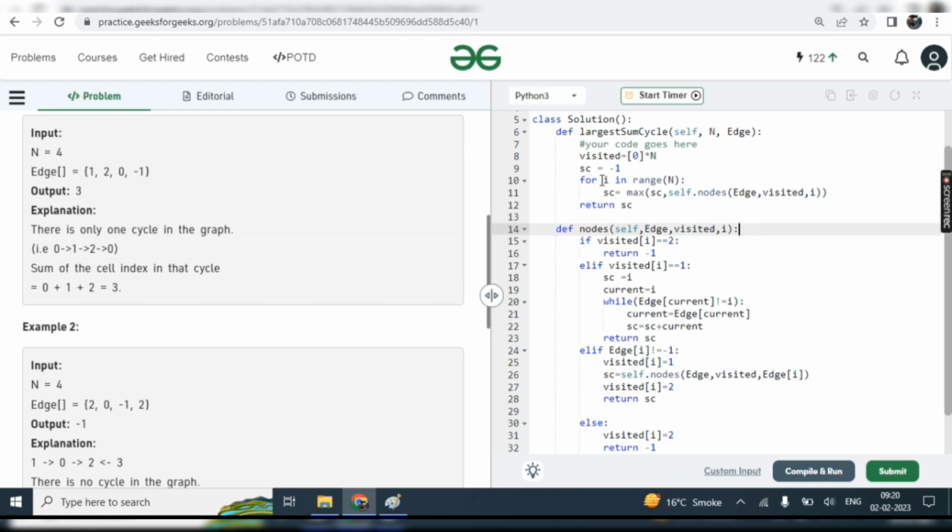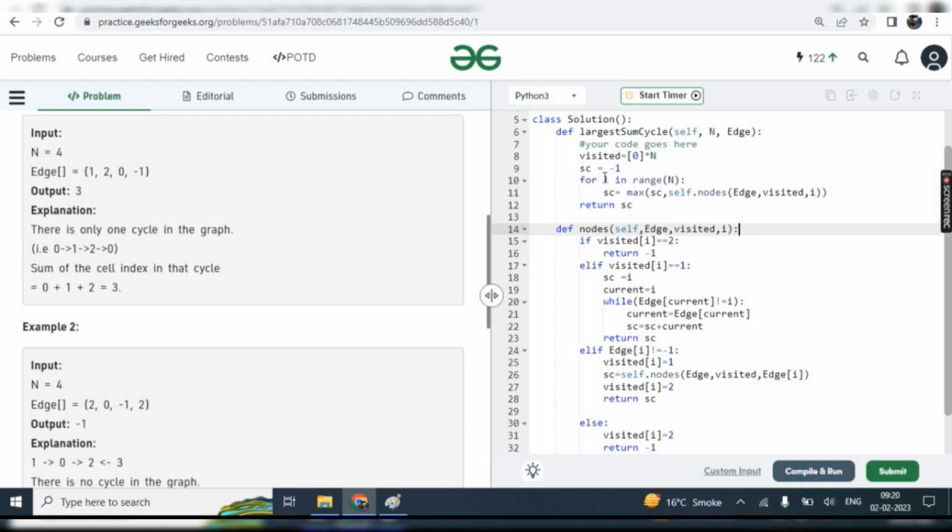So first we will start with for i in the range of n. We'll start from 0, but before that we'll create another array, visited, and sc, which is nothing but the sum of cycle.